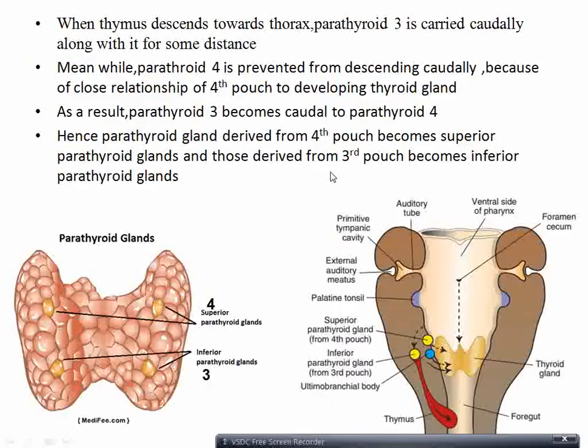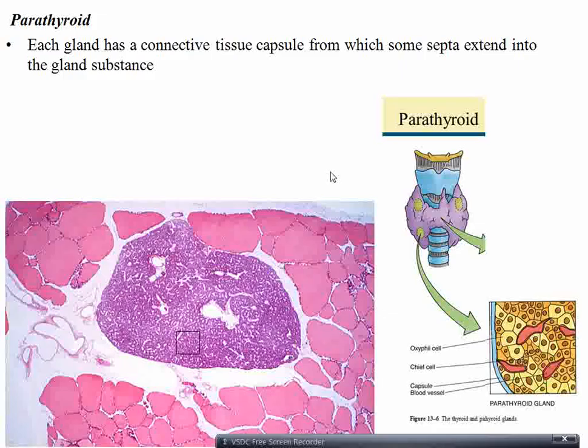This is the embryology of parathyroid gland. So we'll take that later. This is histology. Now you can see that the parathyroid gland is located in the thyroid gland, in the posterior aspect of the thyroid gland. These are the follicles of thyroid gland. So the parathyroid gland has a capsule which is surrounding the parathyroid gland, and small septa extend into the deeper aspect, dividing it into small lobules. Capsule can be seen here.